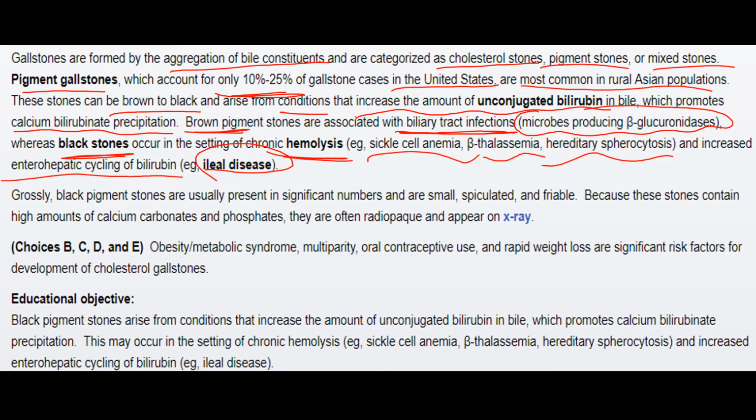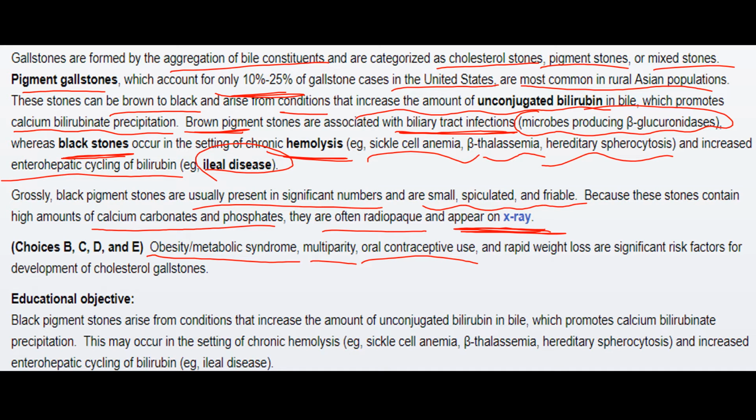Grossly, the black pigment stones usually present in significant numbers and are small, spiculated and friable because these stones contain a high amount of calcium carbonates and phosphates. They are often radiopaque and appear on X-ray. Choices B, C, D and E were incorrect because obesity, metabolic syndrome, multiparity, oral contraceptive use and rapid weight loss are significant risk factors for development of cholesterol gallstones.